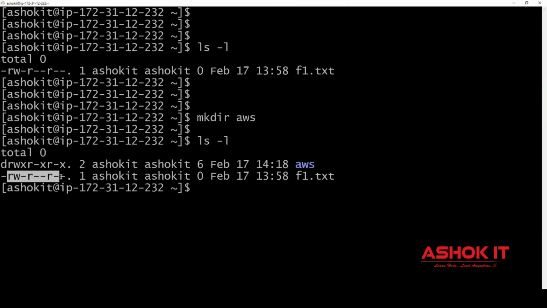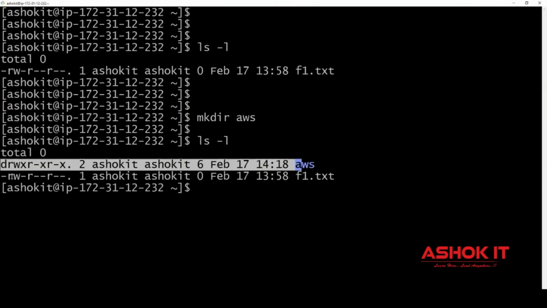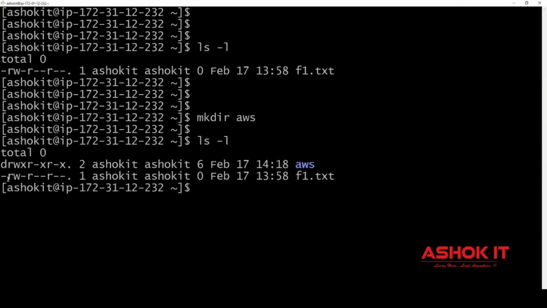So you need to consider these nine characters only. The first character you need to ignore, because it represents the type of the file: d means directory, hyphen means ordinary file. Here are the nine characters: the user having read write, the group having only read, others also having only read. You need to see these nine characters for the file permission.